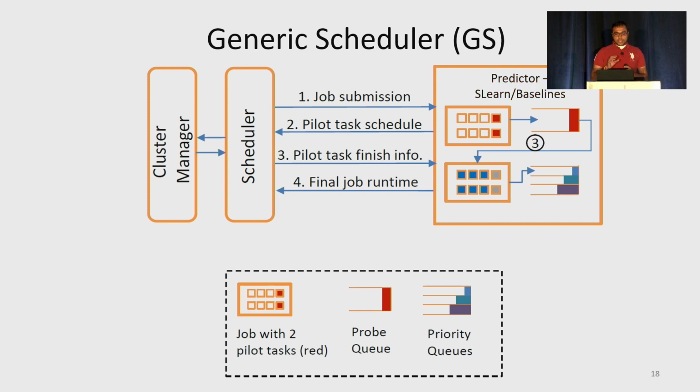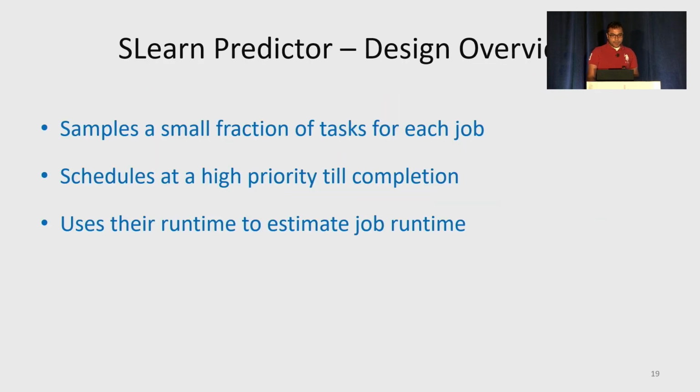So we then plug into GS our sampling-based predictor, SLearn, and the other baseline prediction schemes to compare their end-to-end performance. Also, to avoid starvation, we use a multi-level priority queue structure in GS. The other details of the scheduler design are in the paper. So before delving into experimental results, let me talk about the implementation of the SLearn predictor. Recall that SLearn samples a small fraction of tasks for each job, schedules them at high priority till completion, then uses their size to estimate job runtime for the entire job, and then schedules the job accordingly.